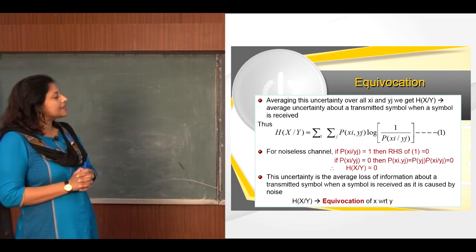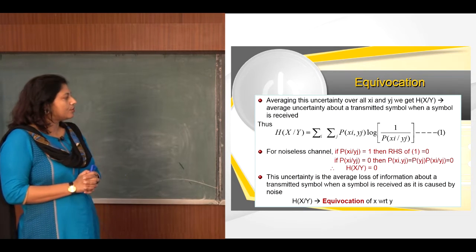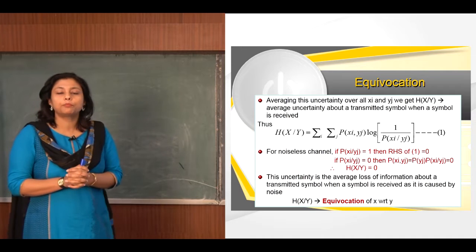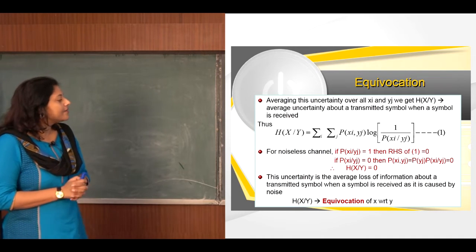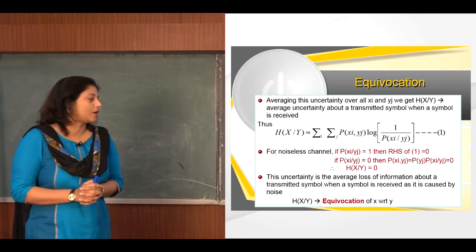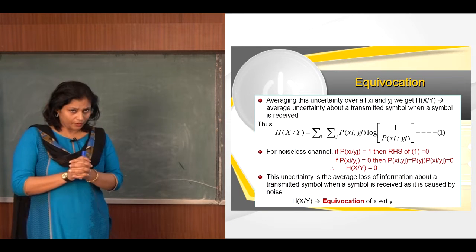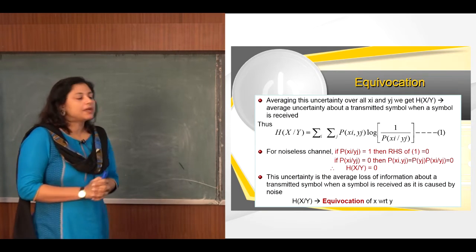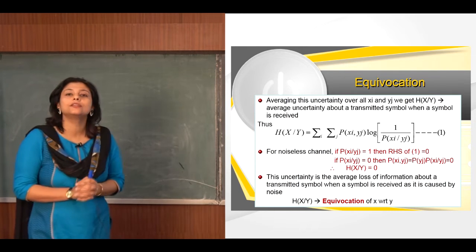Again, if p(xi/yj) is 0, that means it's not true. Then also, as per the probability equation, p(xi, yj) is given as p(yj) times p(xi/yj), and that is also equal to 0. So we can conclude for both the cases, when p(xi/yj) is 0 or 1, equation 1 tends to 0.